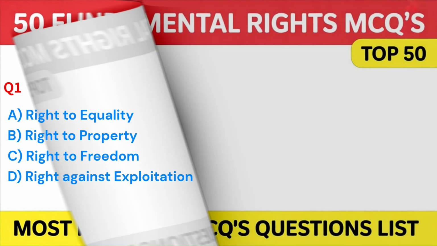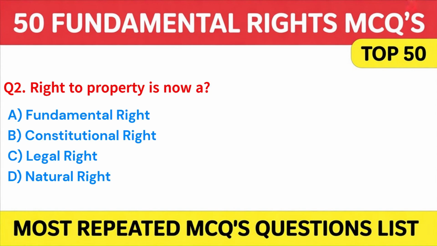Next question is, right to property is now A. Fundamental right. B. Constitutional right. C. Legal right. Or D. Natural right. Answer: B. Constitutional right. Here is the next question.